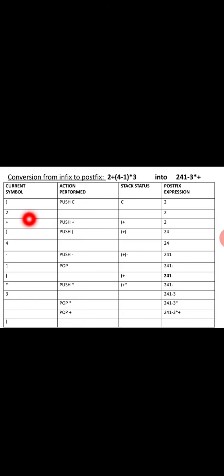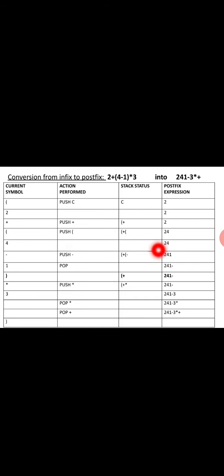When 2 comes, it is put into the expression: operands are put into the expression, and operators are put into the stack. When a close bracket comes, we pop and put those into the postfix expression. So 2 goes to the postfix expression, the operator is pushed to the stack, then the open bracket is put into the stack.